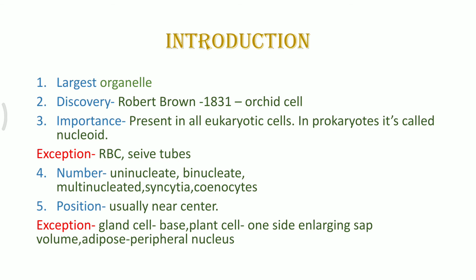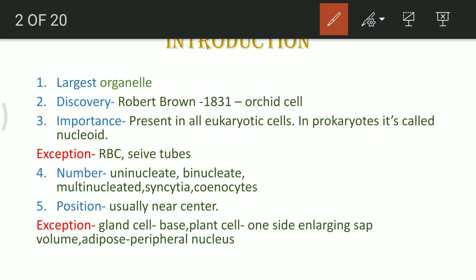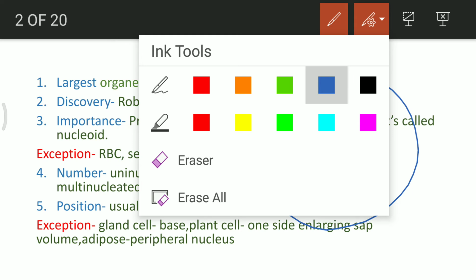For example, think of Opalina. Opalina is a kind of protozoan, and it becomes multinucleated by repeated nuclear divisions without undergoing cytoplasmic division. So no cytoplasmic division is taking place, only the structure is there. Think about a single structure. Suppose this is an Opalina. It is an oval shaped structure, and it has a nucleus.